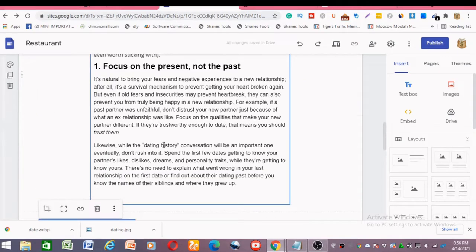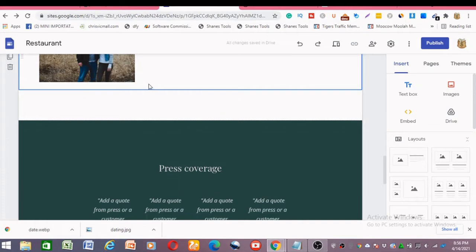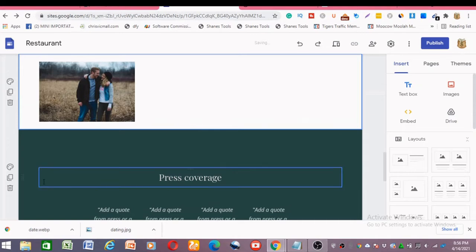Okay, let's just leave it this way. Head to the next paragraph. Let me delete this. We don't need this. Let's delete this also. We didn't need this.